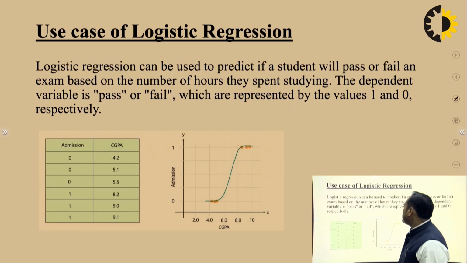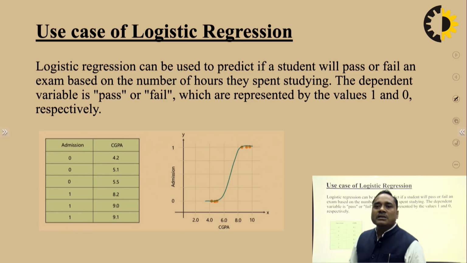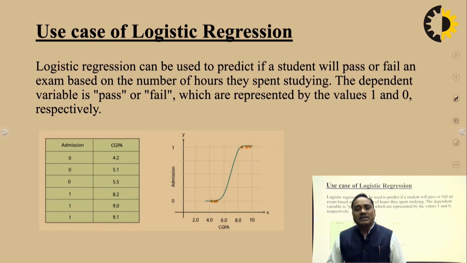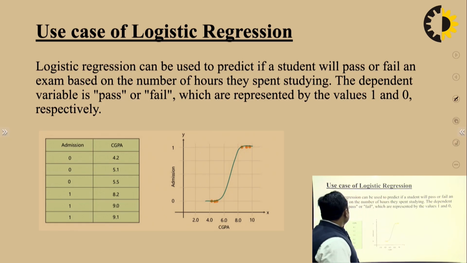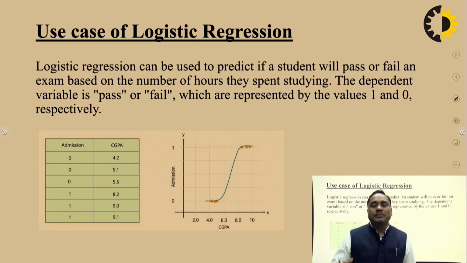Usage of logistic regression, where you are going to use this one. A logistic regression can be used to predict whether a student will pass or fail. So if you are going to predict whether the student passes or fails with the help of regression, based on the number of hours they spend studying, the student variable is pass or fail. Actually, whether the student passes or fails depends upon the number of questions which are asked in the